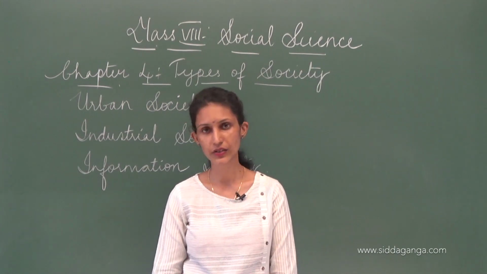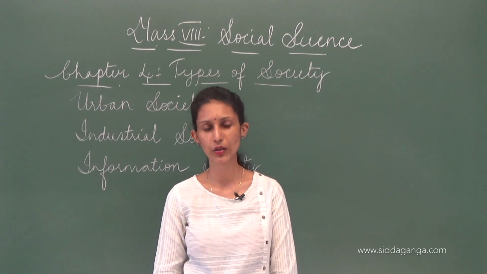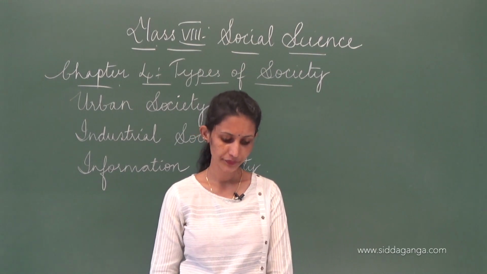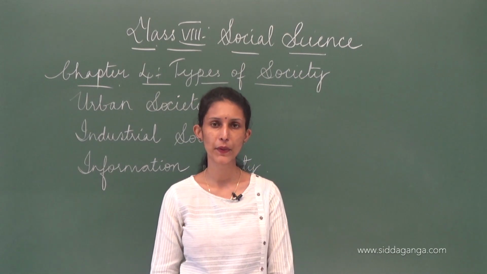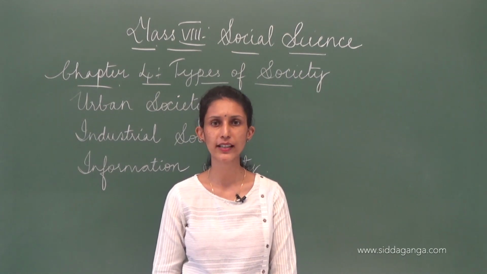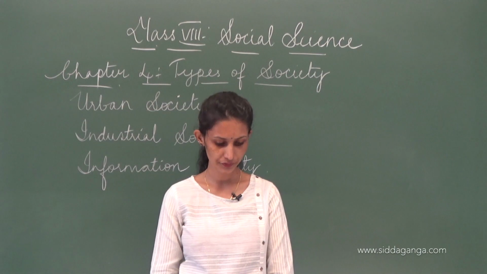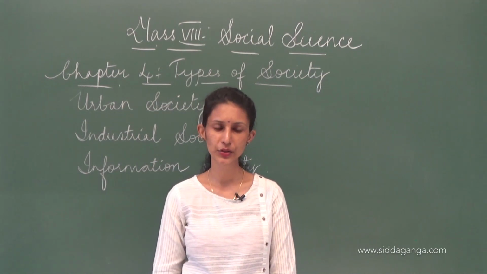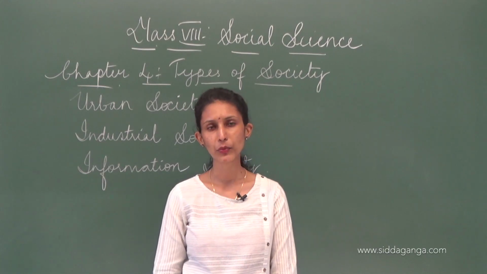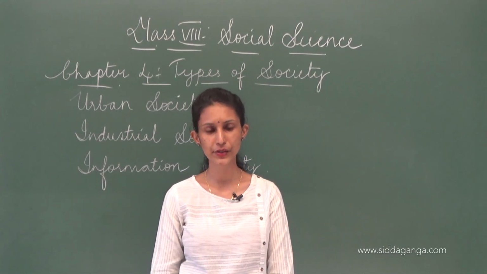Next is the industrial society. Industrial society began with the growth of industries, okay, where people also started to use scientific techniques, scientific methods. People landed a lot of jobs with industrialization, okay. And a lot of production was done with scientific methods, and people were using the resources that they had.